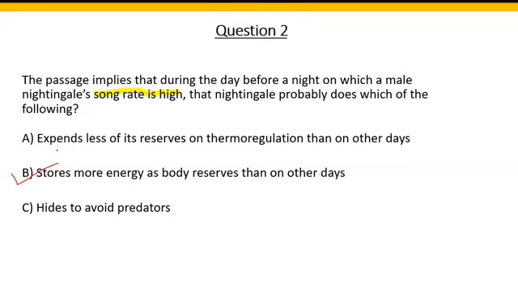Option A says, expends less of its reserves on thermoregulation than on other days. So thermoregulation was talked about just in case, right? In case the bird is in a windy or cold environment, then the bird would spend more energy on thermoregulation than on other days. But they're not saying what the nightingale would do beforehand when the song rate is high that night, right? The thermoregulation would be done during the act of singing, not at a time beforehand, yeah? So that is why A is incorrect.